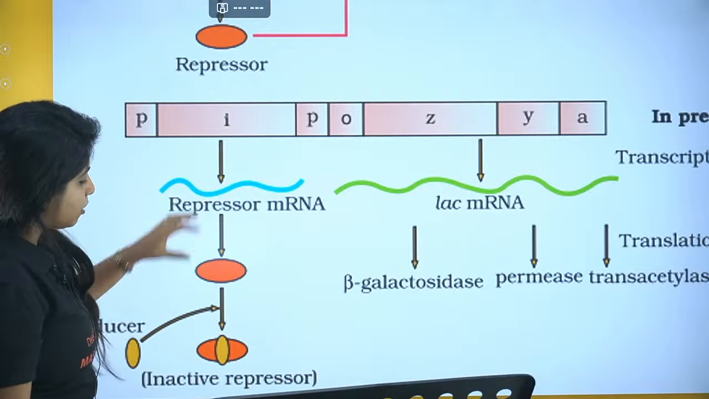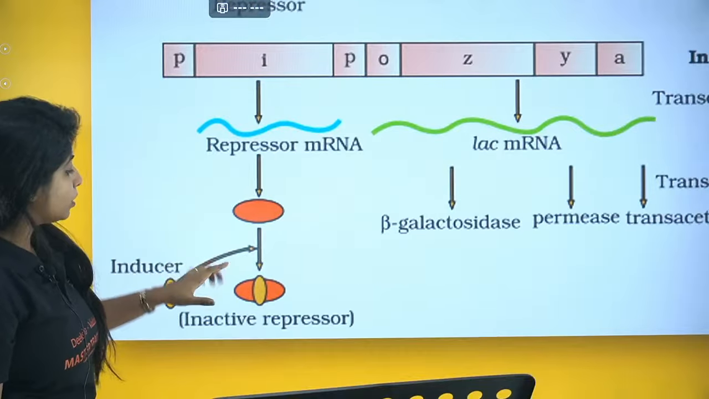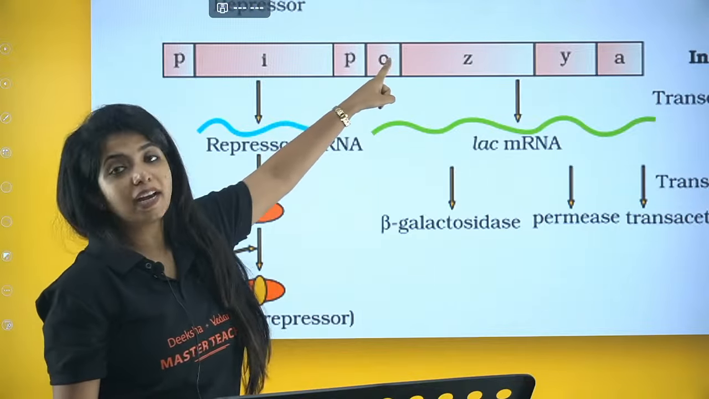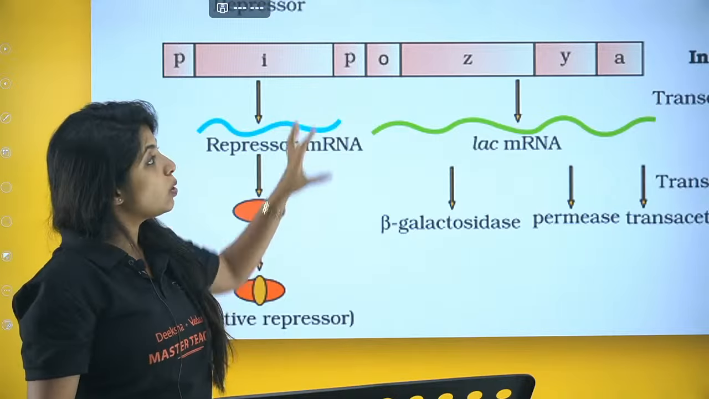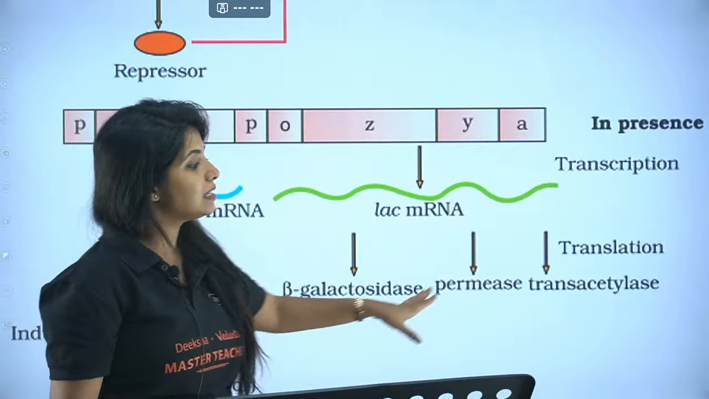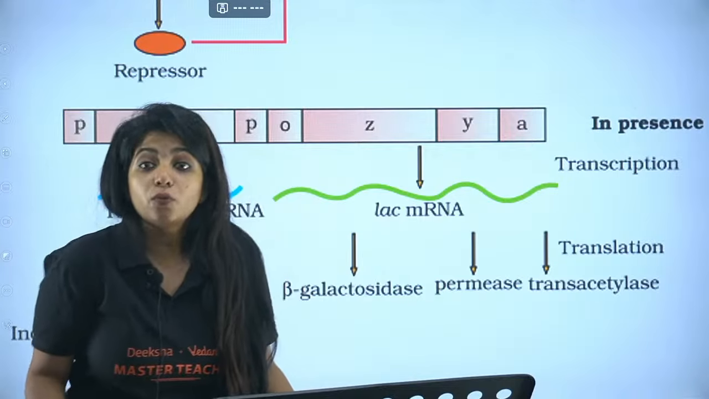E. coli, and then, my dear children, will be binding with this repressor protein. Now, this repressor would not be free to bind on the operator region. There is no one on the operator region, which is why transcription can happen smoothly and all these enzymes will be formed. Now, what is the role of these enzymes?